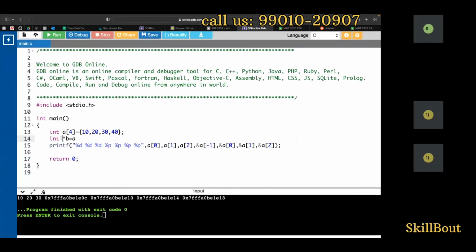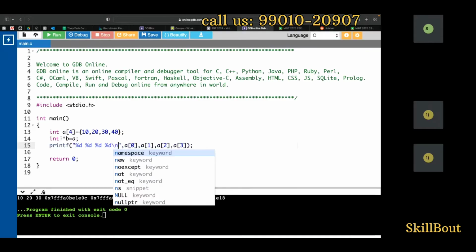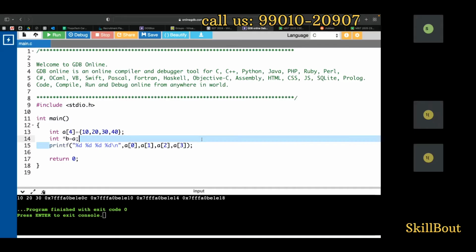Integer, sir. And I'll do it like this. Now what I'm going to do is remove all these things, since I don't want them. I'll just tell it as A of 3. Now I'll write something like this: percentage d, then slash n, and I'll copy this line and go for the next line.